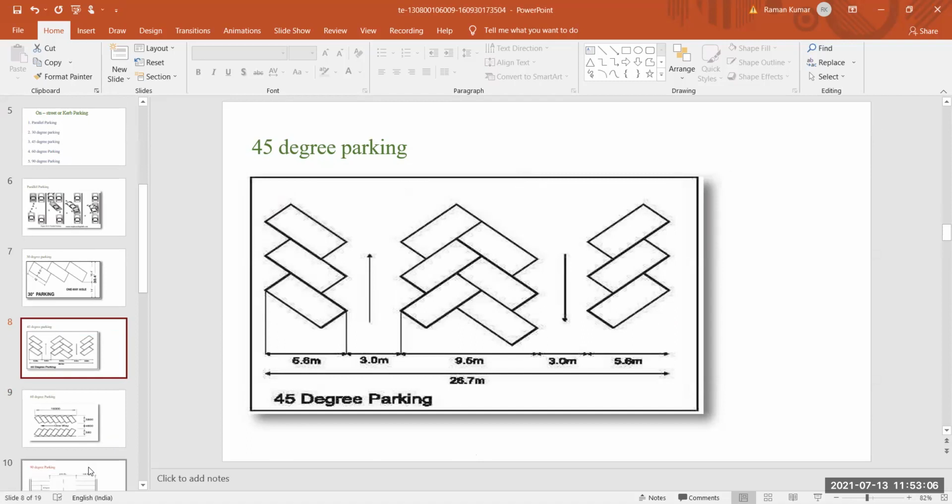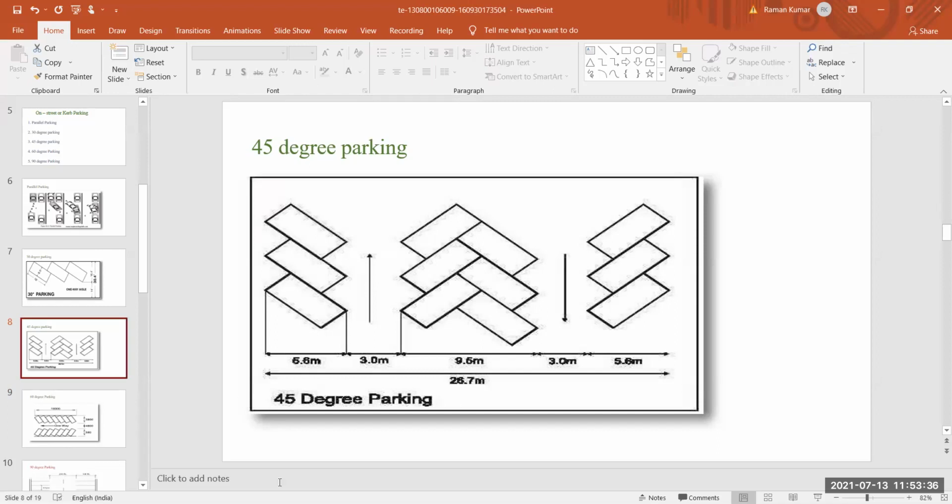So we know on-street or car parking facility is bifurcated into five types. One is your parallel parking. In parallel parking, we just park our vehicle along the stretch of the road. So I discussed your parallel parking. 30-degree parking is already discussed. This is your 45-degree parking. Here also all the significant dimensions are plotted in this figure.